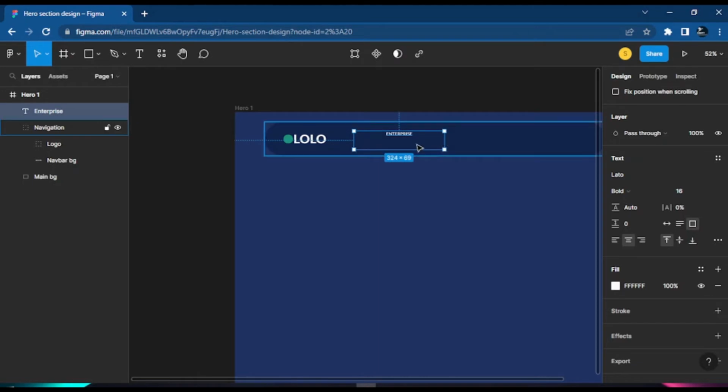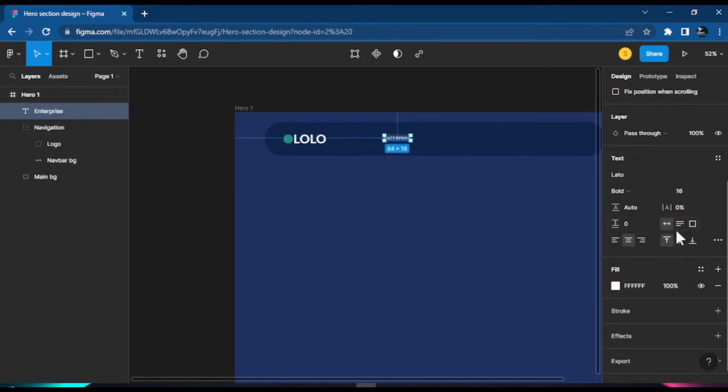You understand? So what you do is click here on auto width, and it will shrink this box to exactly the size of the text. Once you shrink it, you will see it doesn't look like that anymore. And you can also do it for the height, with auto height, where if you click on it, it arranges itself height-wise. That's what you do.